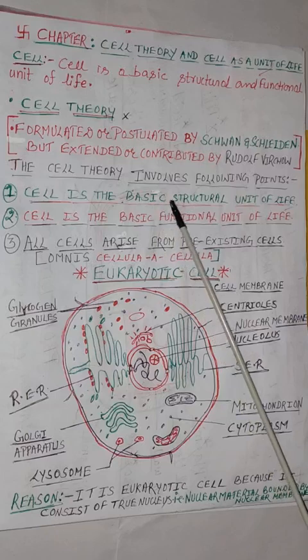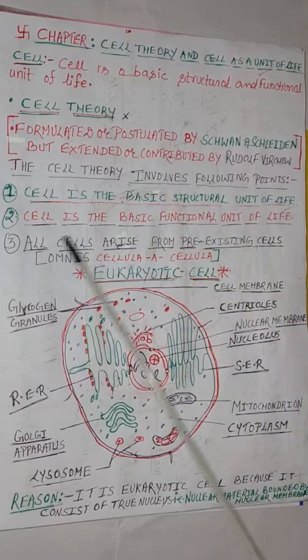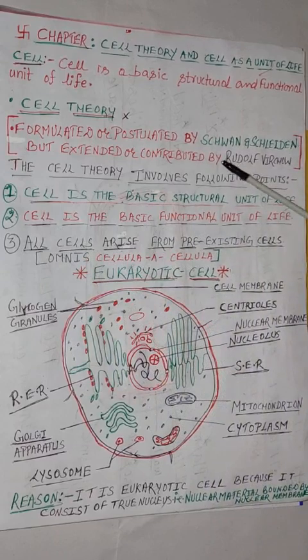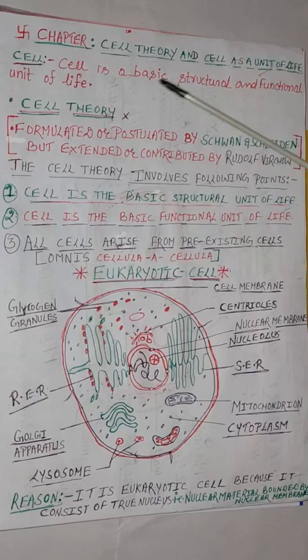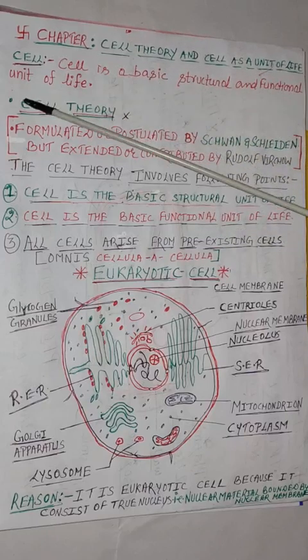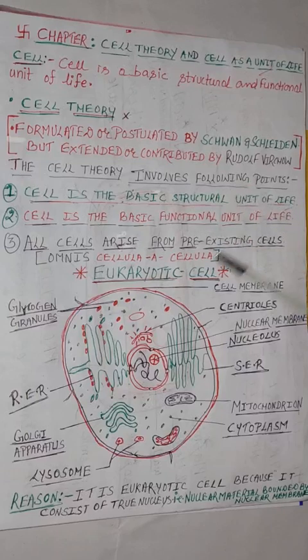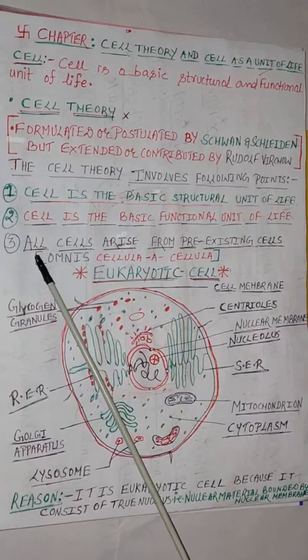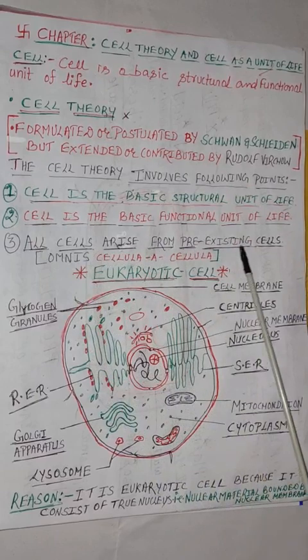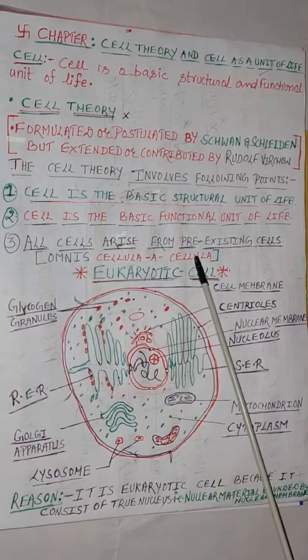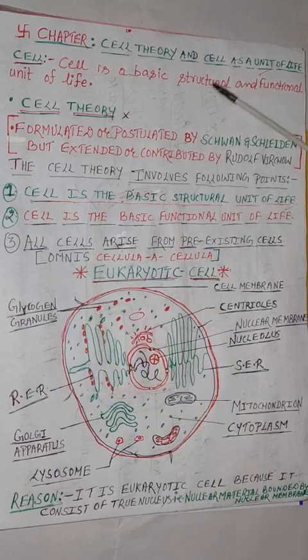Cell is the basic structural unit of life. Cell is the basic functional unit of life. Simply we can divide the definition, basic structural and functional unit of life, into two parts. And the third is, students, all cells arise from pre-existing cells. Omnis cellula e cellula. So this is all about, students, cell theory.